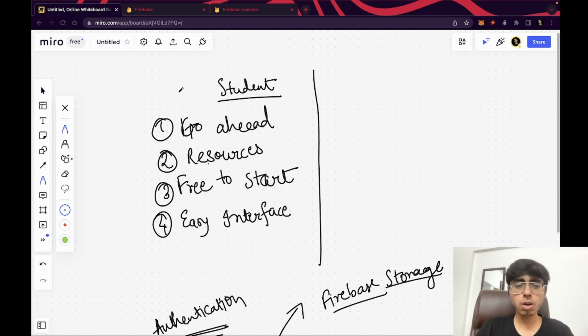And a lot of companies are using Firebase. I'm going to create another video on which big companies are using Firebase. I think the next video will be that only, which big companies are using Firebase and for which purpose they use it. Big companies don't depend on a single platform, right?